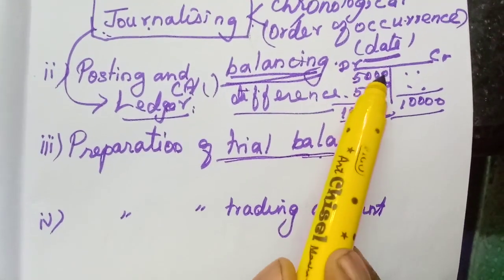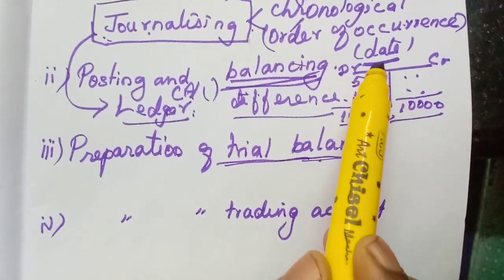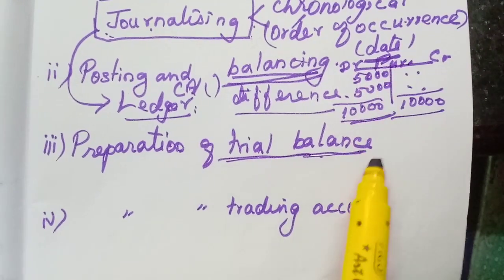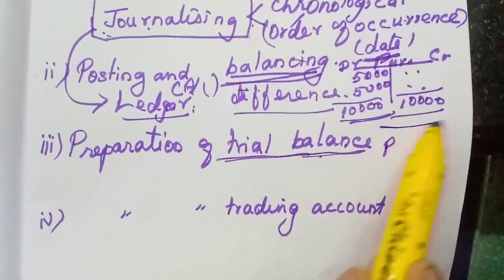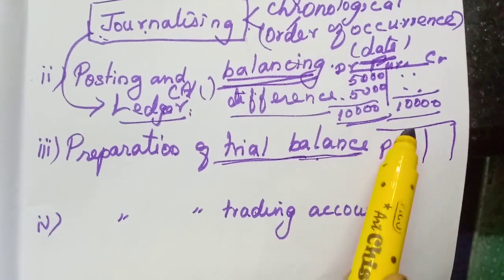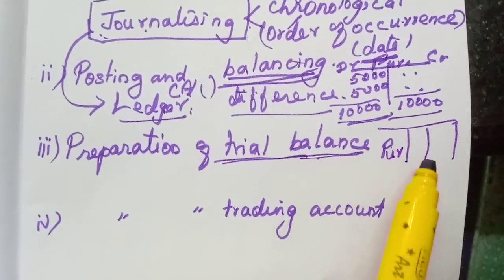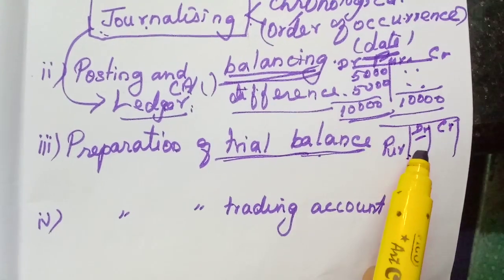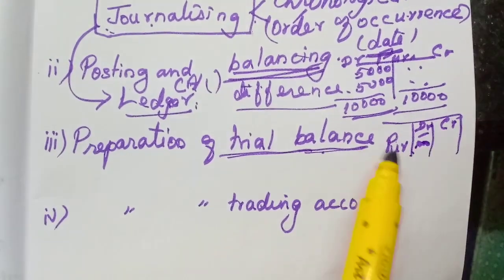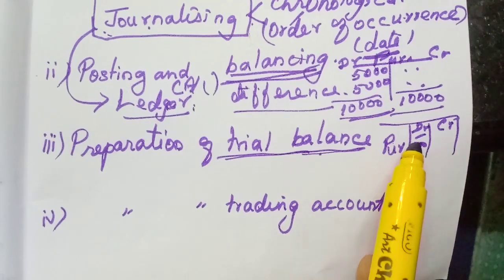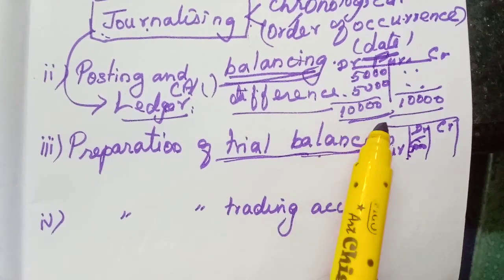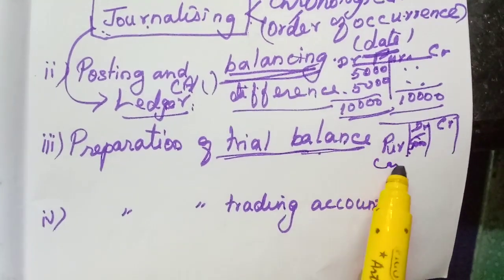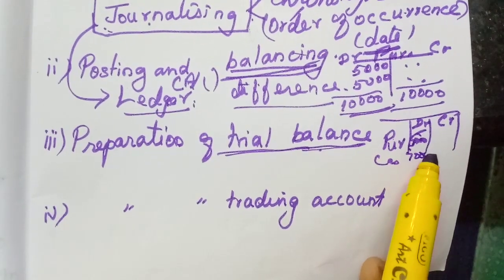If this account is called the purchases account, then in the trial balance two amount columns will come, debit and credit. Purchases is debit, so under purchases we will write 1,000. Then 5,000. Then the cash account we have 7,000, we will write.